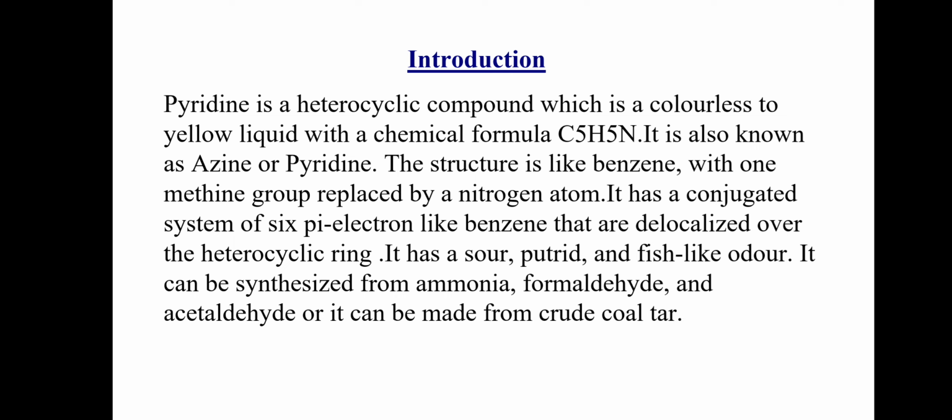Introduction: Pyridine is a heterocyclic compound which is a colorless to yellow liquid with a chemical formula C5H5N. It is also known as azine or pyridine. The structure is like benzene with one methine group replaced by a nitrogen atom. It has a conjugated system of 6 pi electrons like benzene that are delocalized over the heterocyclic ring. It has a sour, putrid and fish-like odor. It can be synthesized from ammonia, formaldehyde and acetaldehyde, or it can be made from crude coal tar.